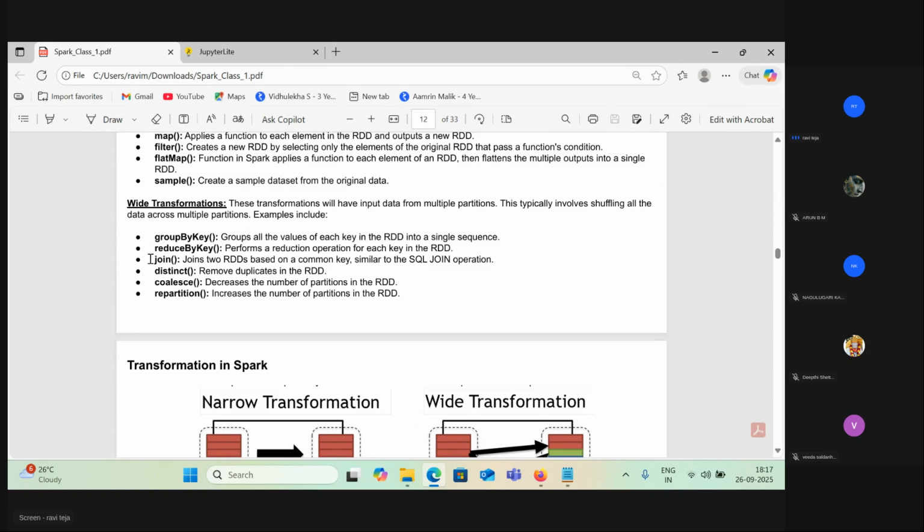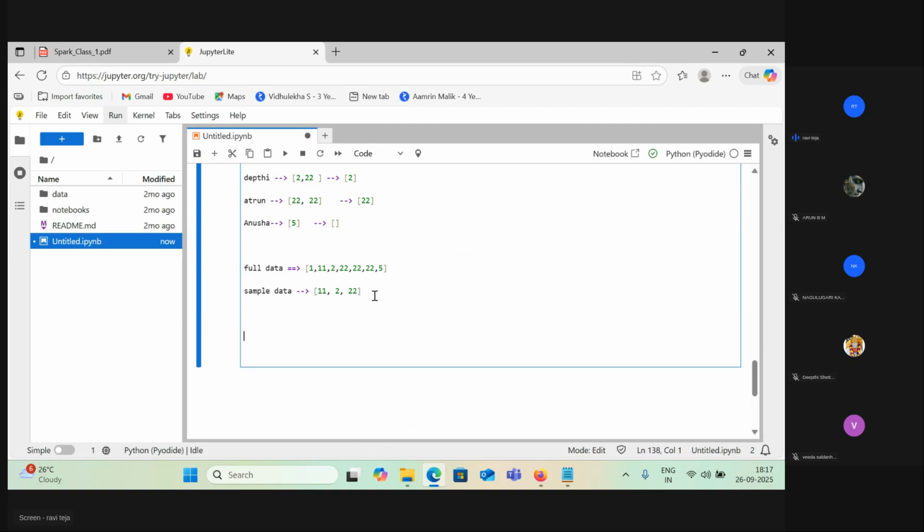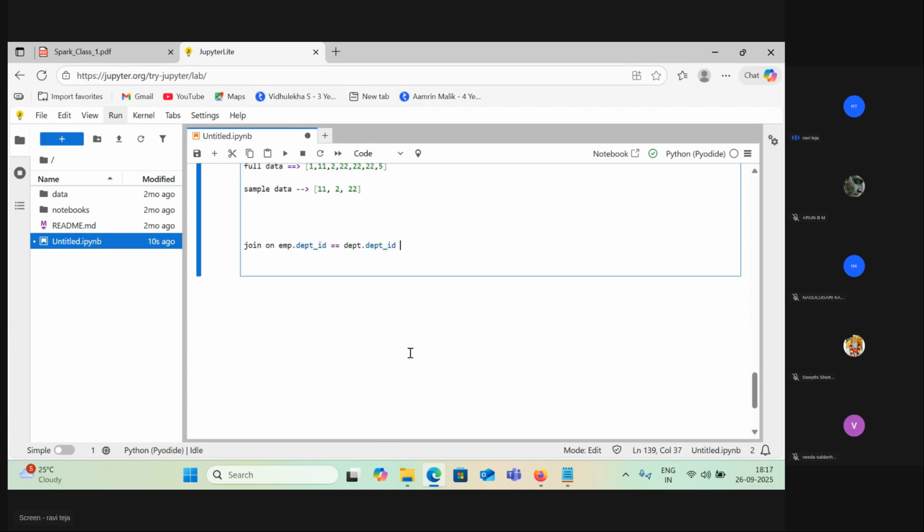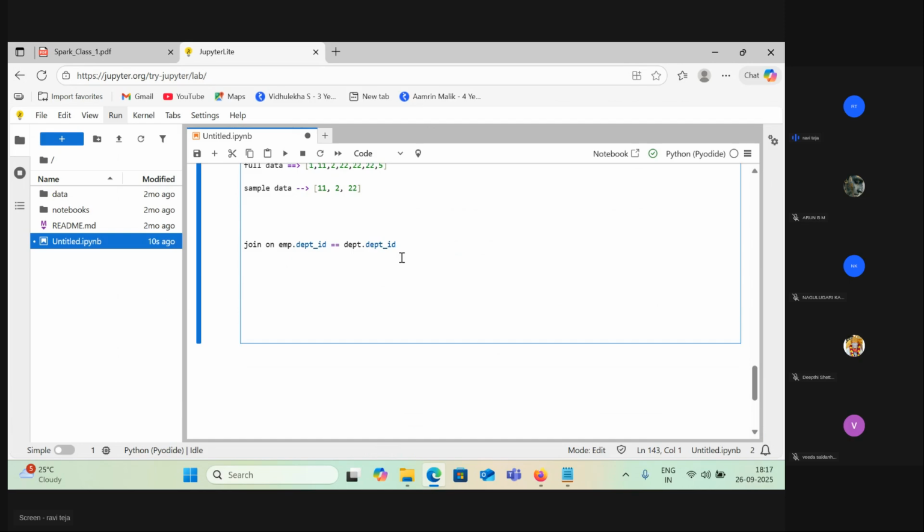Okay, joining. Let's say you saw the join on the SQL class. Join by key: join on emp dot department id is equal to department dot department id. We saw this in the previous class. That was a join. So how join happens is, let's say, I need to create some data set for you quickly.